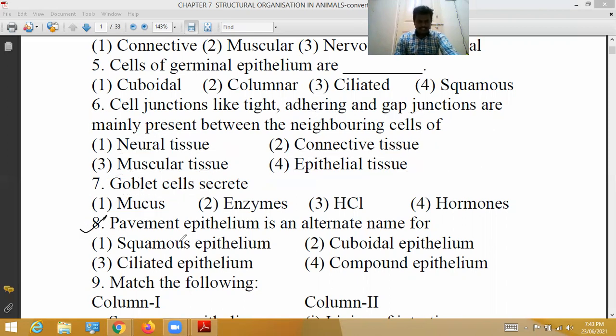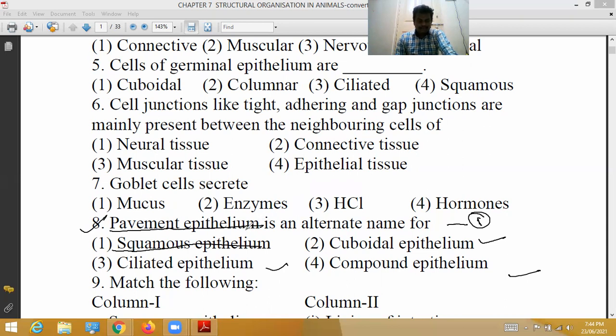Next, eighth question. Pavement epithelium is an alternate name for squamous epithelium. Generally, this name is not available in the NCERT textbook, so no problem here. Pavement epithelium is also called squamous epithelium. So for the eighth question, the correct option is 1. It is not called cuboidal, ciliated, or compound epithelium. Therefore, the remaining second, third, and fourth options are wrong. Only the first option is correct.